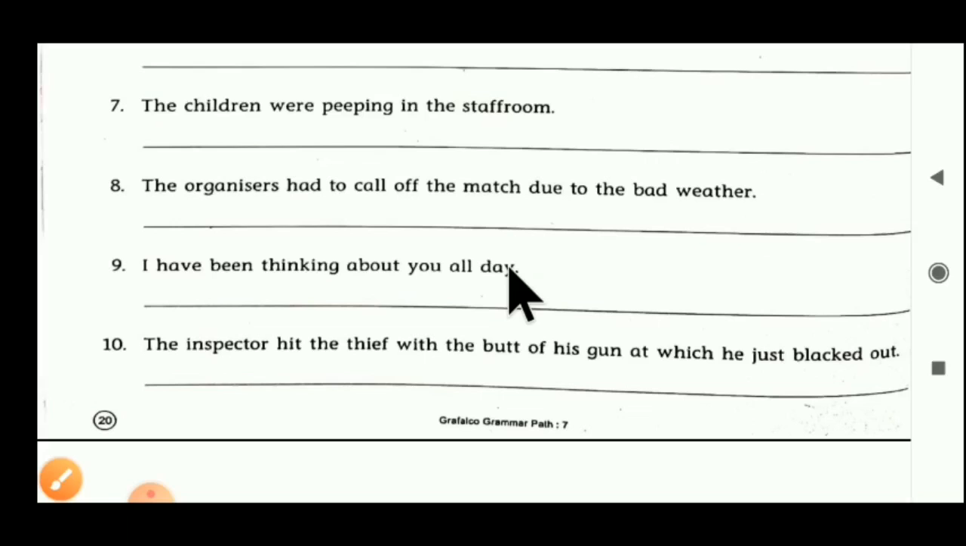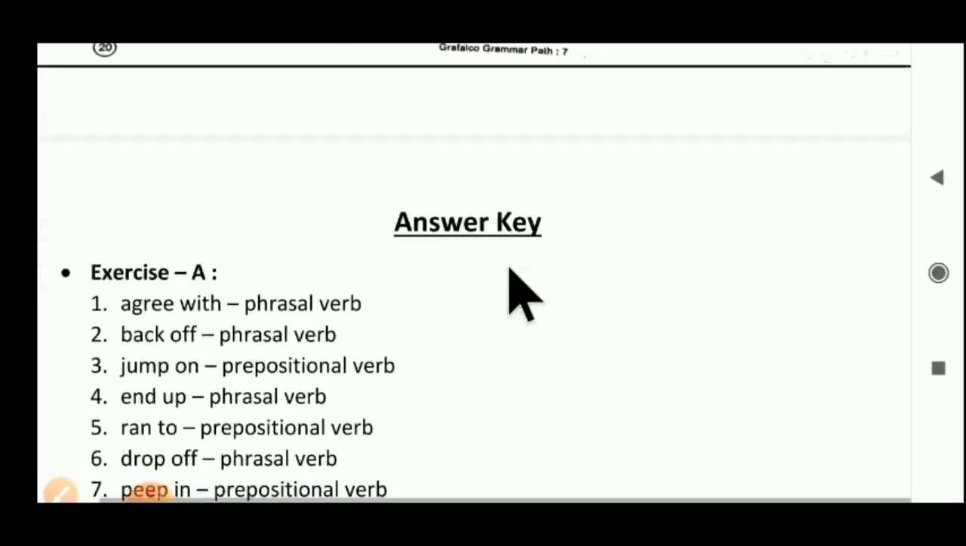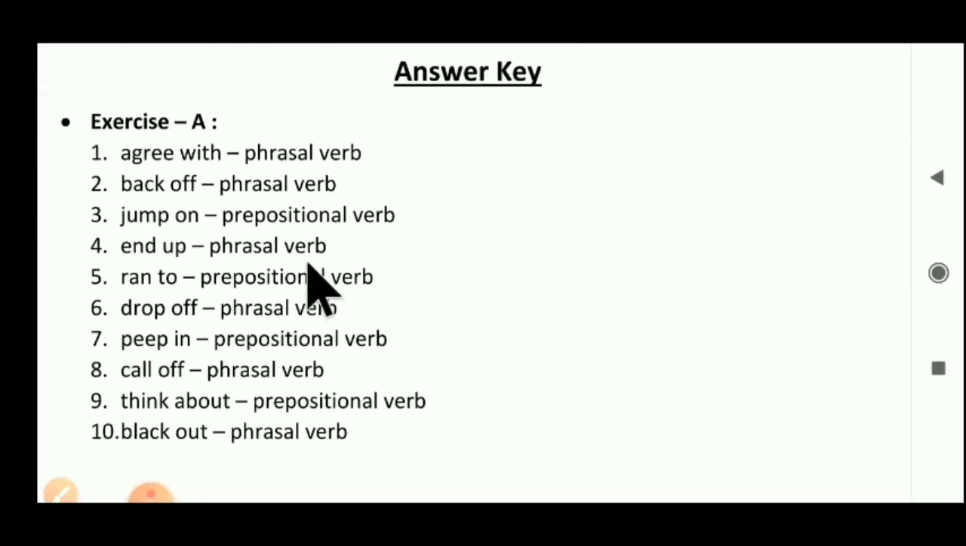Now students, you understand all of it. Our Exercise A is over. Exercise A's answer key is given here. You have to complete all the answers in your grammar textbook with pencil. Just write like that: agree with, then a dash, phrasal verb; back off, then phrasal verb. Like that you have to write answers in your grammar textbook.